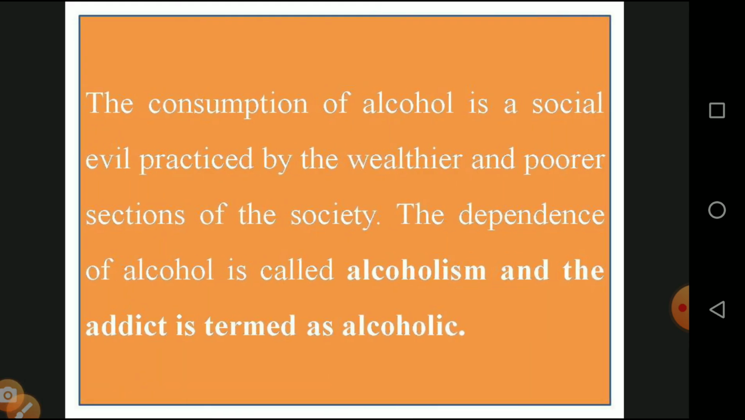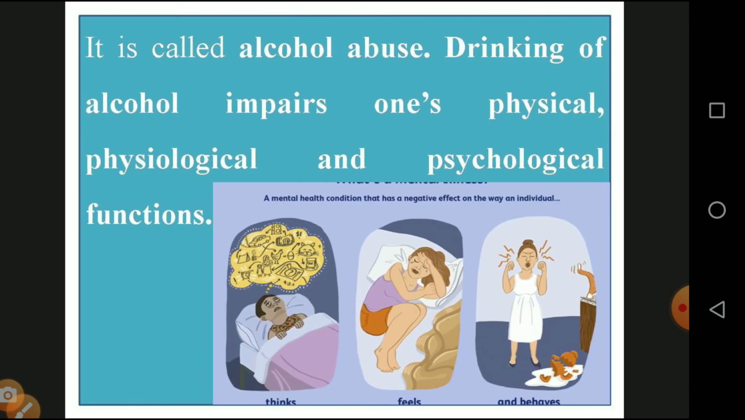The consumption of alcohol is a social evil, and it is participated in by the wealthier and the poorer sections of society. So it is a social drink. There is no variation between wealthy people and people in poor economic conditions. The dependence on alcohol is called alcoholism, and the addict is termed an alcoholic. One more question: it is called alcohol abuse.